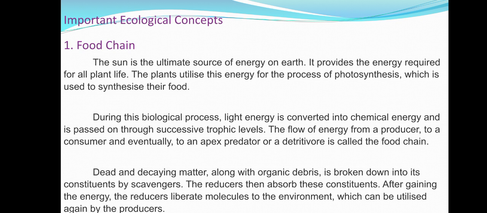Next we are going to learn important concepts of ecology. The first one is the food chain. The food chain is the sequence of eaters being eaten, which is known as a food chain. The biotic factors of the ecosystem are linked together by food. For example, the producer forms the food for the herbivores, which form the food for the carnivores.